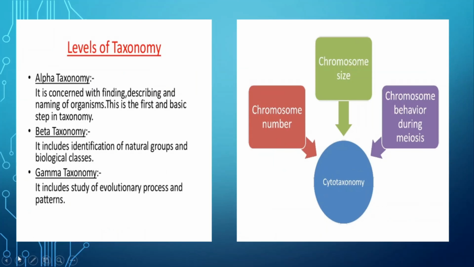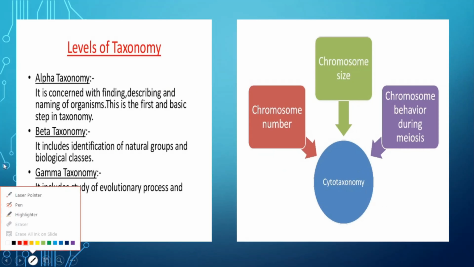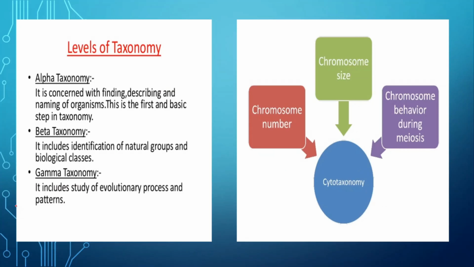In this slide we can see different levels of taxonomy. While studying taxonomy, there are different levels. At the first level, that is alpha taxonomy, it is concerned with the finding, describing and naming of organisms, and this is the first and basic step in taxonomy. That means first we find that particular species, whatever the plant or animal, then we describe what characters are there, and accordingly they are given different names.